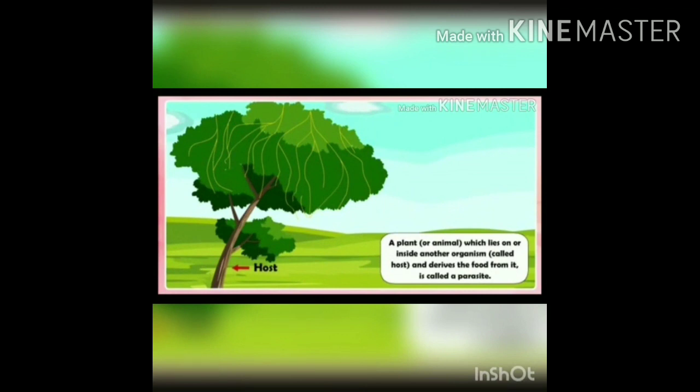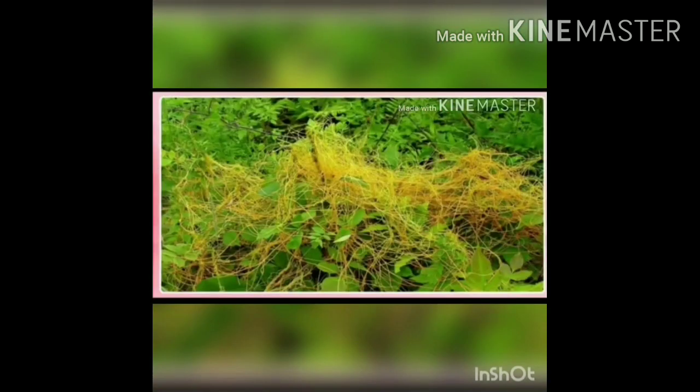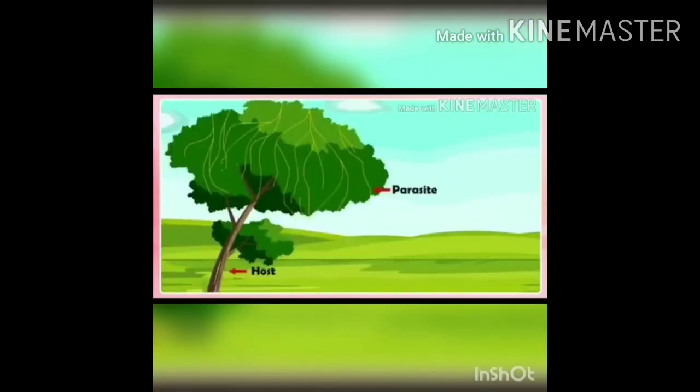Look at this picture, children. You can see a yellow wiry branch structure winding around the stem and branches of the tree. This is a plant called Cuscuta. It does not have chlorophyll. It takes ready-made food from the plant on which it is climbing. The plant on which it is climbed is called the host. Since it obtains food from the host plant, Cuscuta is called parasite.